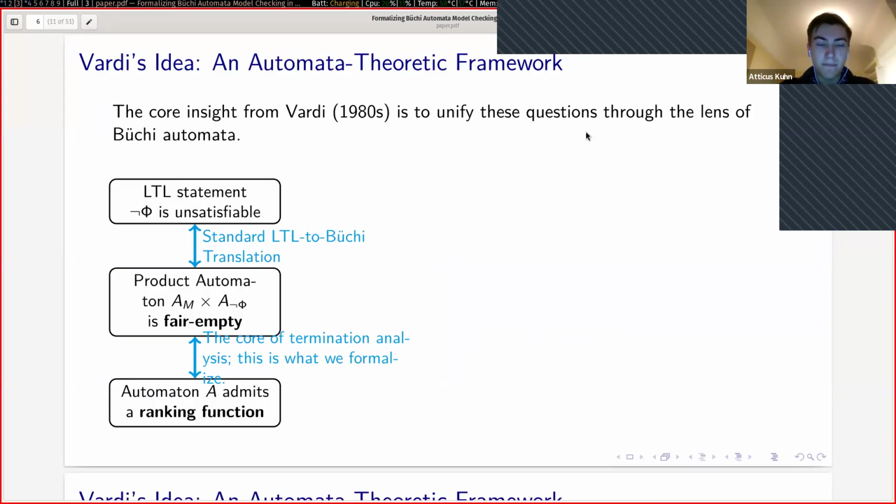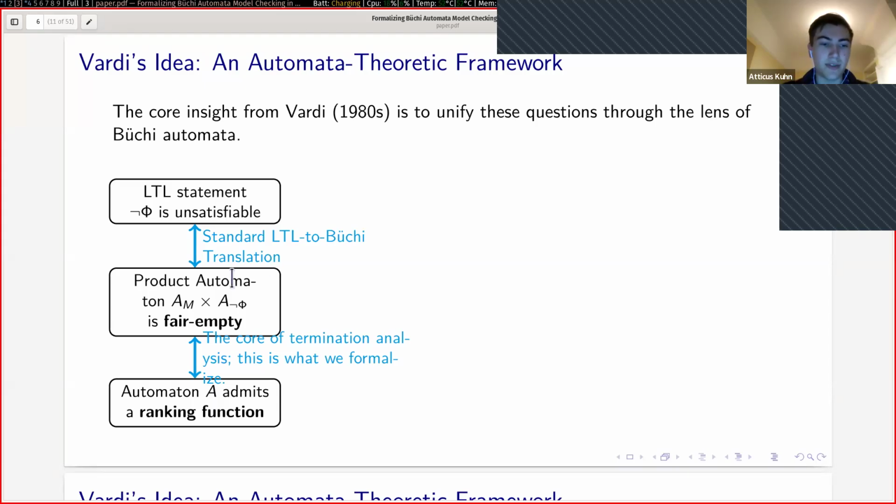I'll just give a bit of background into the theory of formal methods. This is a question which was tackled by Moshe Vardi in the 1980s. And he used the automata theoretic framework, which is to use the theory of Büchi automata to unify these three questions. Let me go into what they are. So the first is that our linear temporal logic statement, not phi, so we negate our formula, not phi is unsatisfiable. So we translate this from linear temporal logic into a Büchi automaton, which is a certain type of automaton.